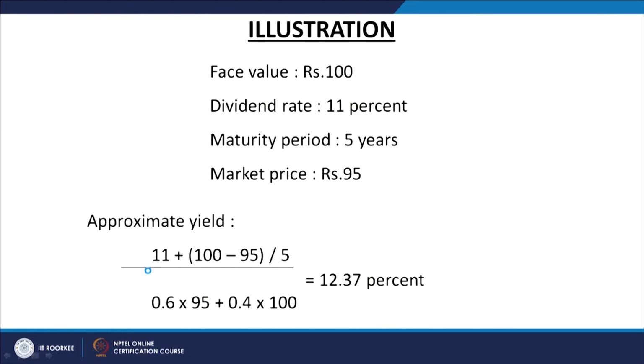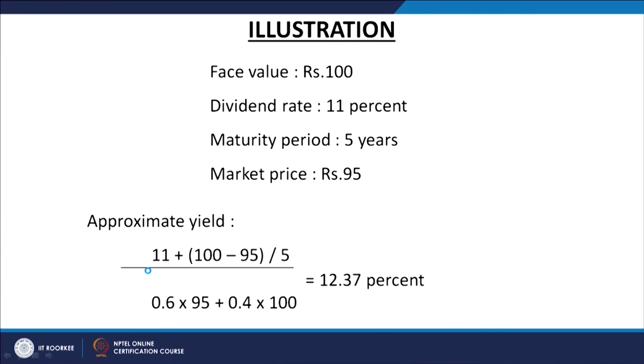We have taken the illustration here. For example, the face value is 100 rupees of any preference share, dividend rate is 11%. So, on that share certificate, it will be written as 11% preference share at the face value of 100 rupees. So, face value is 100 rupees, dividend rate is 11%, maturity period is 5 years and the market price is 95.